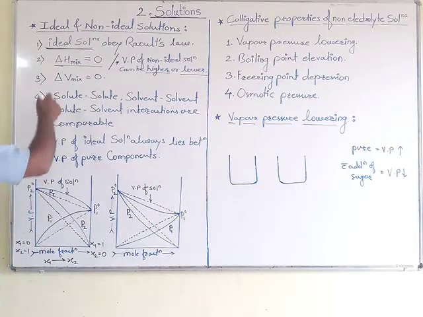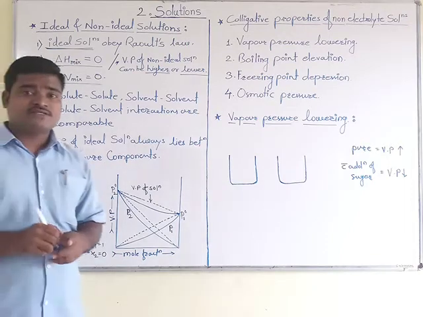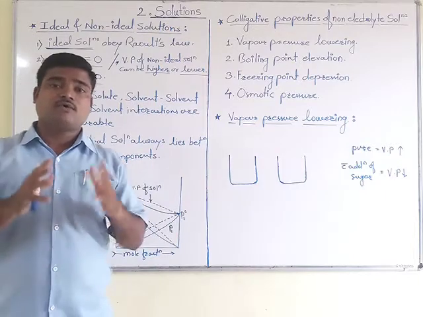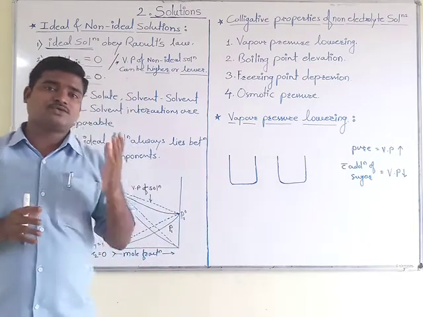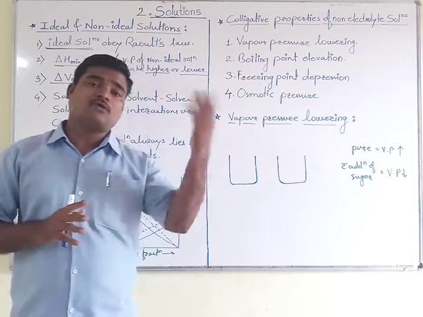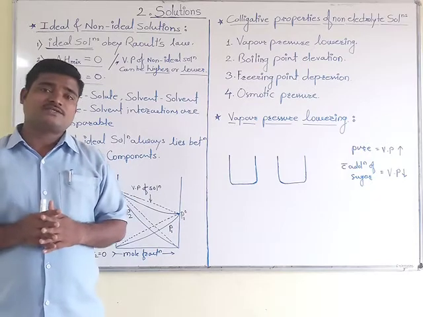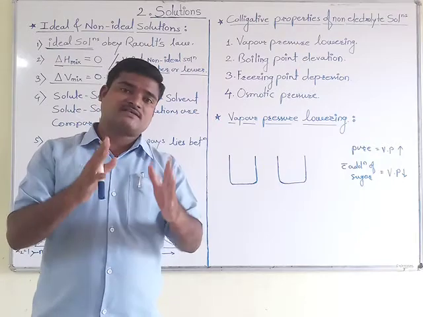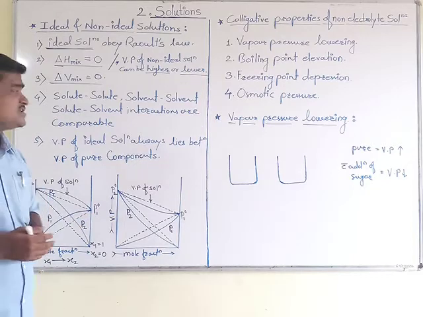If we go to the next point, that is the volume change of mixing, delta V mixing, for ideal solutions it is always equal to 0. It means there is no increase or decrease in volume for the ideal case, but for the non-ideal case there will be some change in volume. So delta V mixing for non-ideal solutions has some value. This is the third point, the volume change.